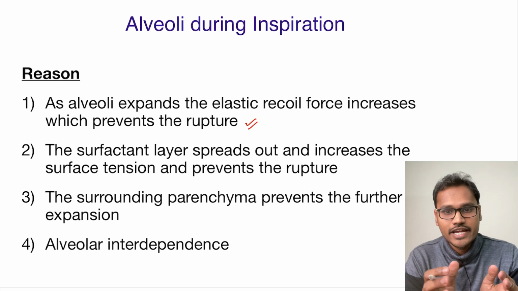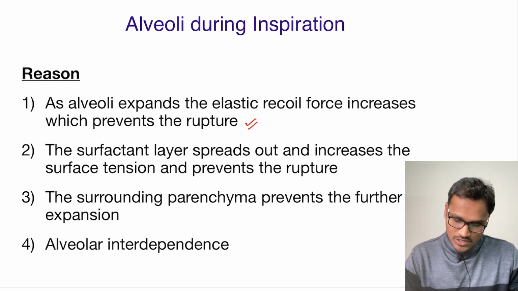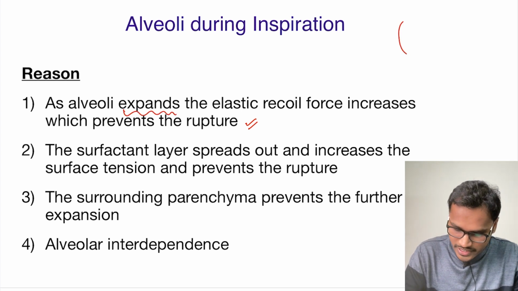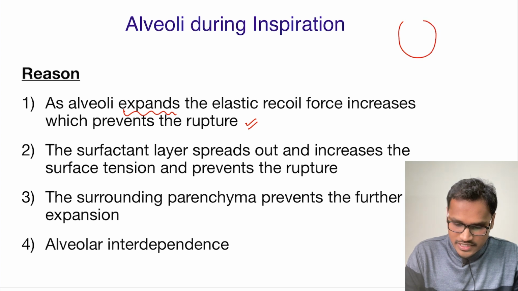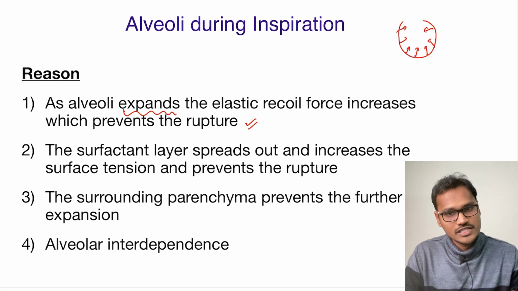Whenever we try to expand it, the elastic recoil force will try to compress it. So as the alveoli expands and you increase the alveolar size, the elastic forces will try to push the alveoli inward, causing a greater inner pressure, which prevents the rupture.